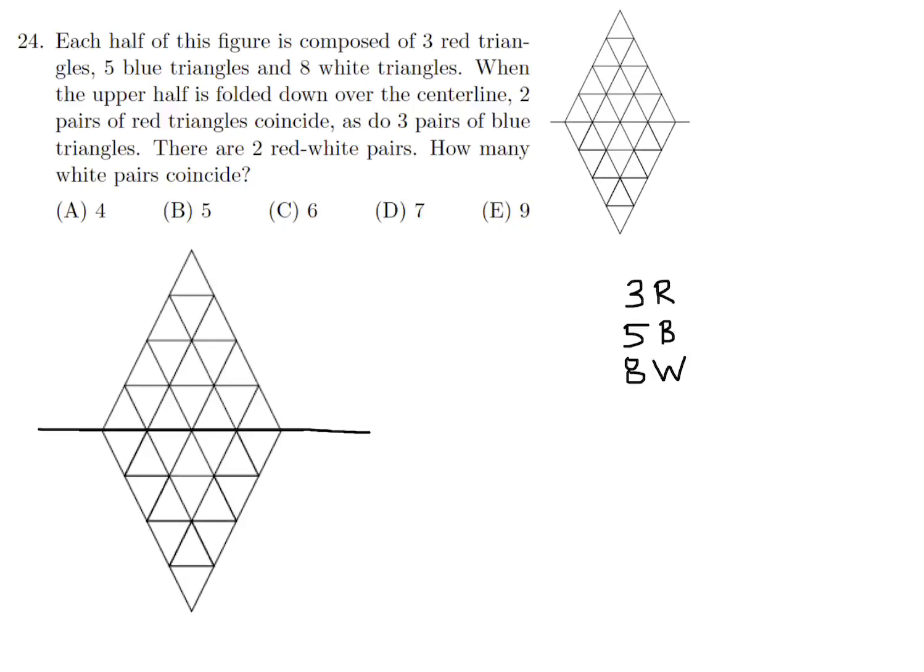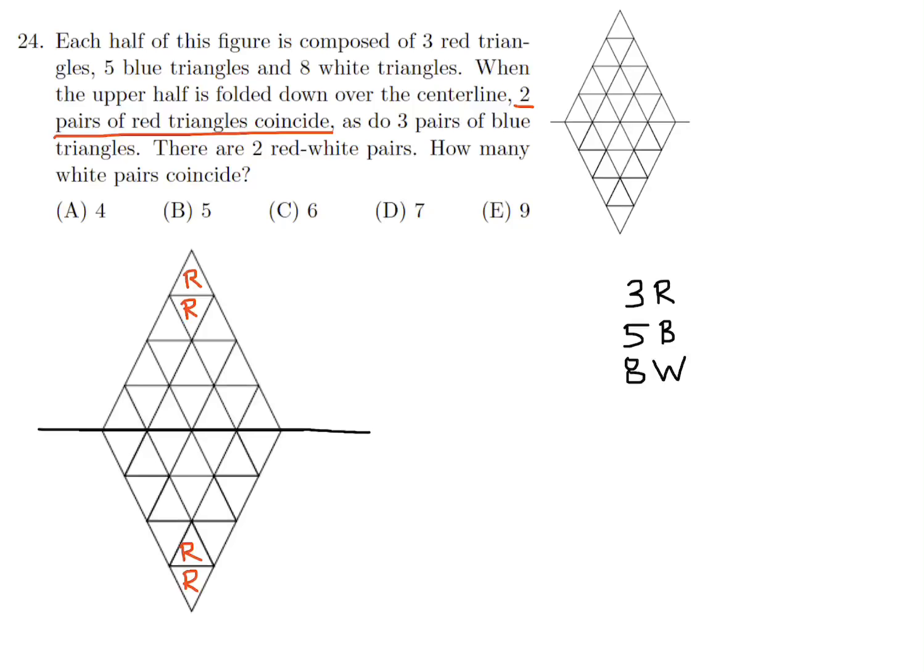When you fill it in, 2 pairs of red coincide. So anywhere, it doesn't matter as long as you make them coincide. So that's 1 pair that's going to coincide when you join them. You flip one side over the other. And the other red one you can put anywhere you want. So I'll just put it here. And that satisfies the first condition. The next condition is that 3 pairs of blue triangles will coincide.